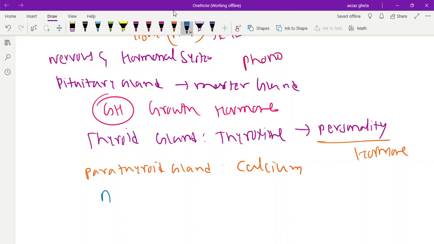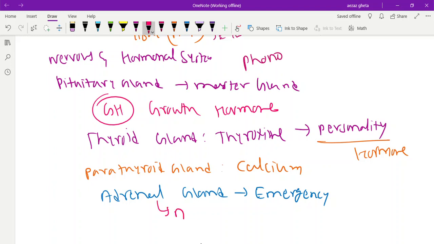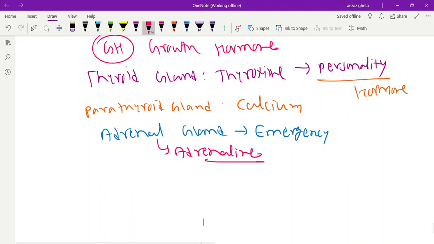After that we have the adrenal gland, which is also called the emergency gland. Okay, because it helps us to face emergency situations, so it is called the emergency gland. It secretes a hormone called adrenaline. What is the hormone? Adrenaline, present above the kidney. Okay, above the kidney.